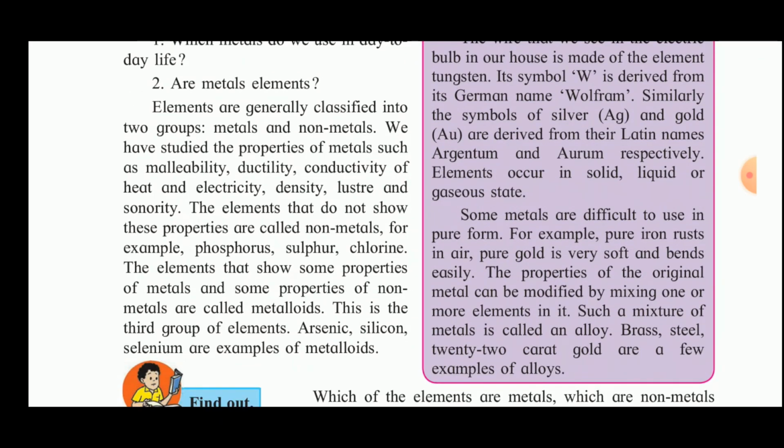Now, some metals are difficult to use in pure form. For example, pure iron rusts in air. Pure gold is very soft and bends easily. The properties of the original metal can be modified by mixing one or more metals in it. Such a mixture of metals is called an alloy. Brass, steel, and 22 karat gold are a few examples of alloys.